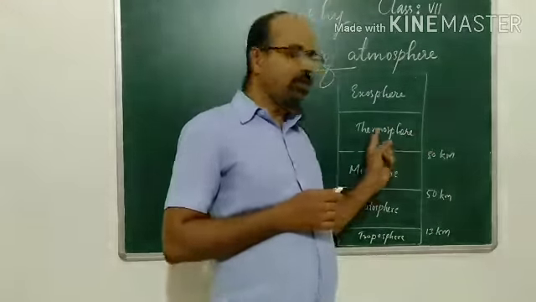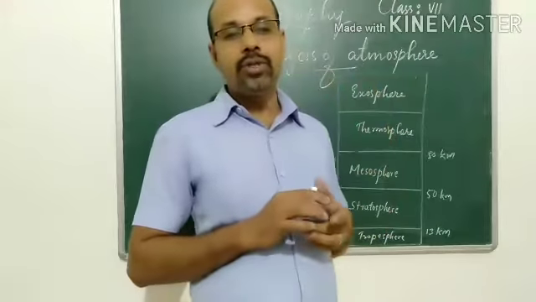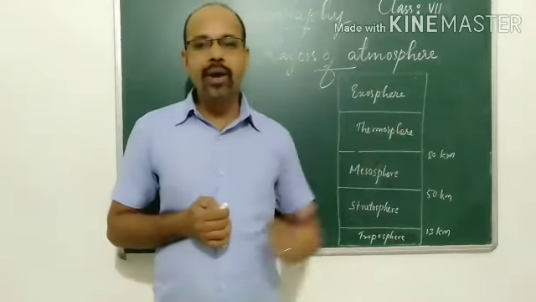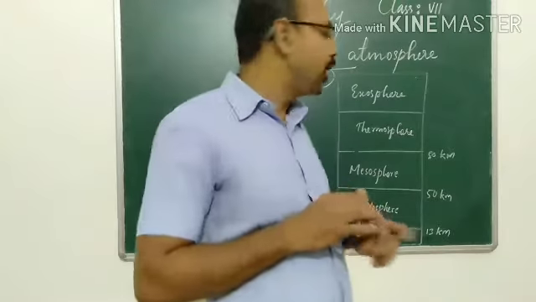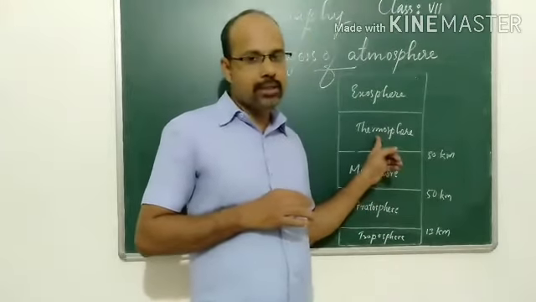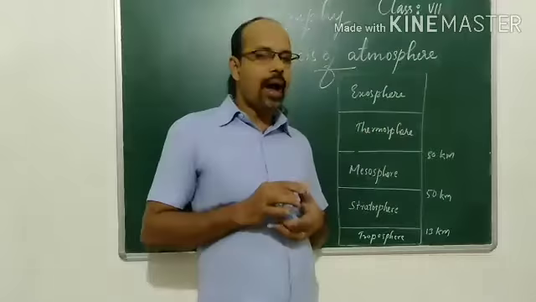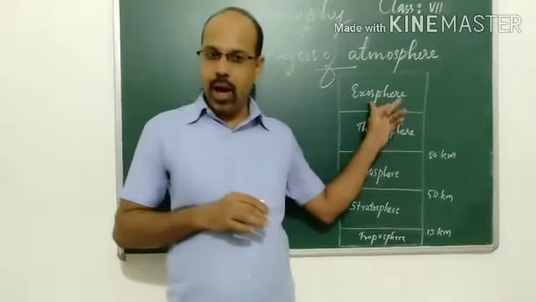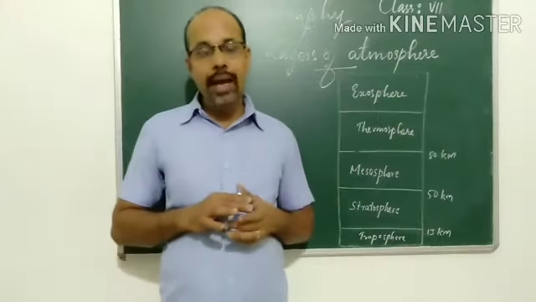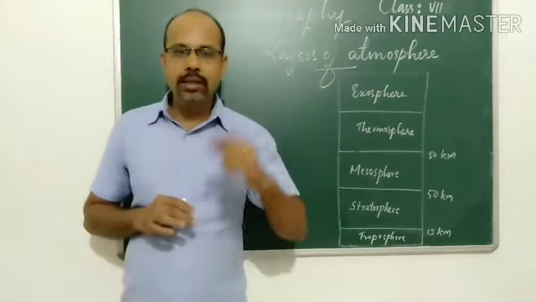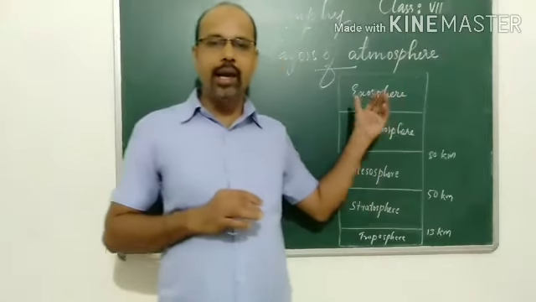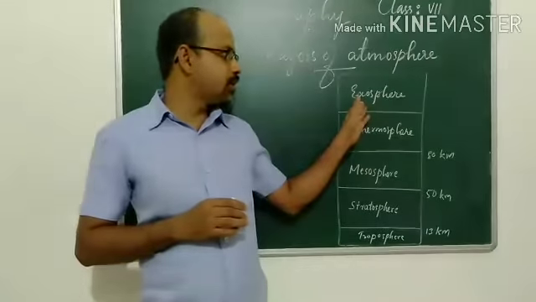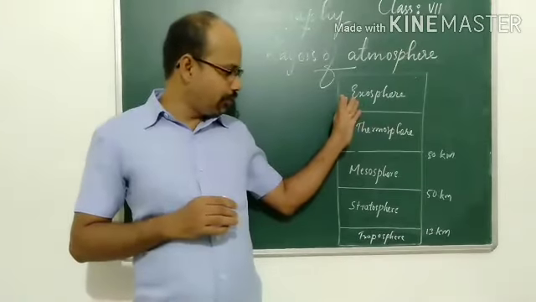Here, radio transmission takes place. Radio waves are reflected back to the Earth's surface in this layer. Now coming to the last layer of the atmosphere, which is called the exosphere. This is the uppermost layer of the atmosphere. In this layer there is thin air, and light gases like helium and hydrogen float away from here. So this is the last, or fifth, layer of the atmosphere.